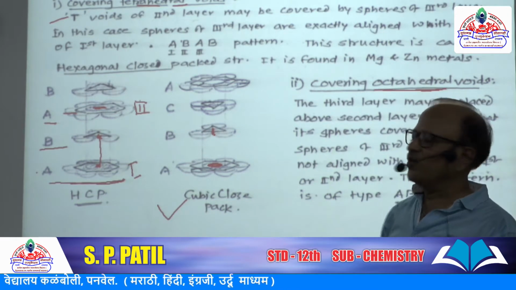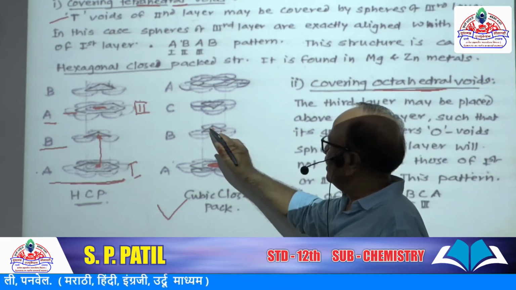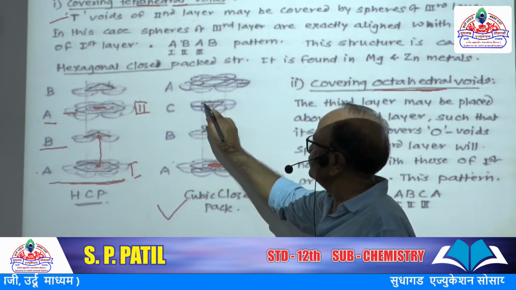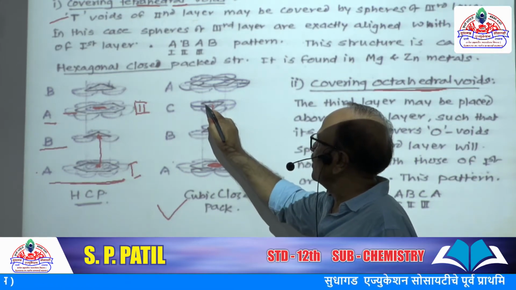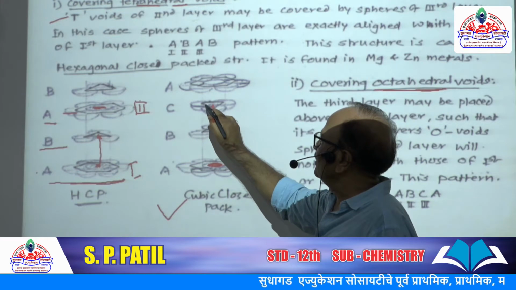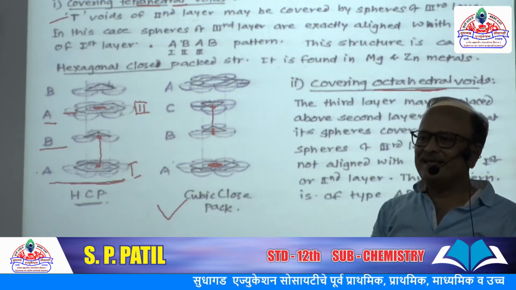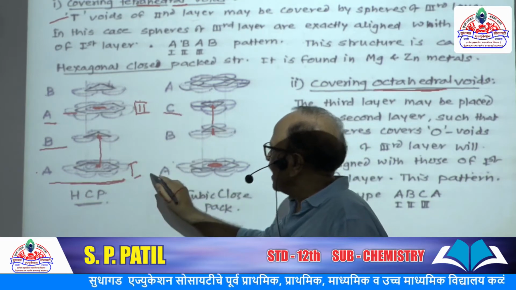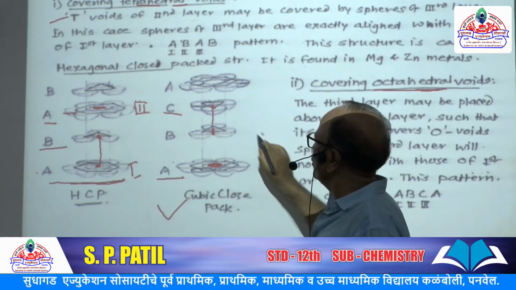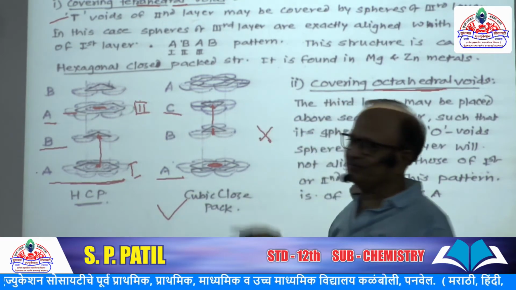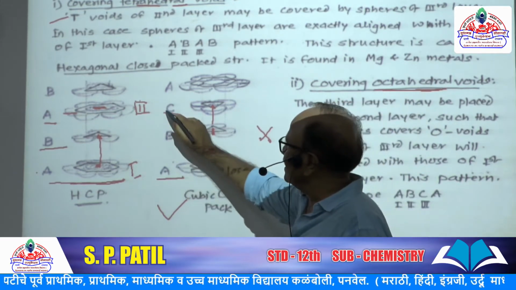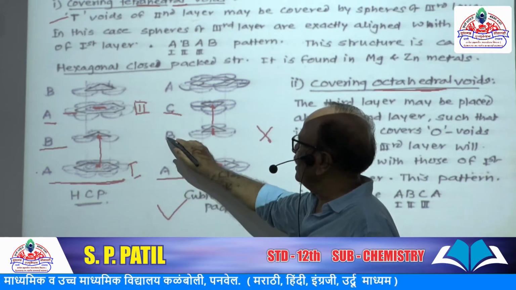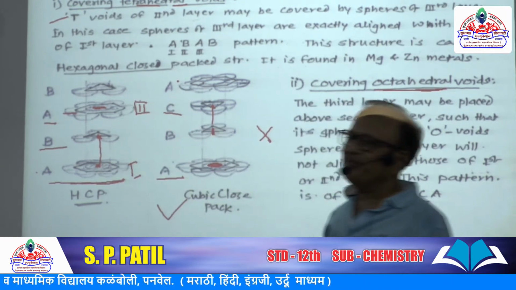There is a void of the second layer, but above this second layer there is also a void. This is also a void of the third layer. Now the third layer, if you see carefully, the alignment of the third layer and first layer do not coincide with each other. So this alignment is different, and that gives rise to ABC type of structure.